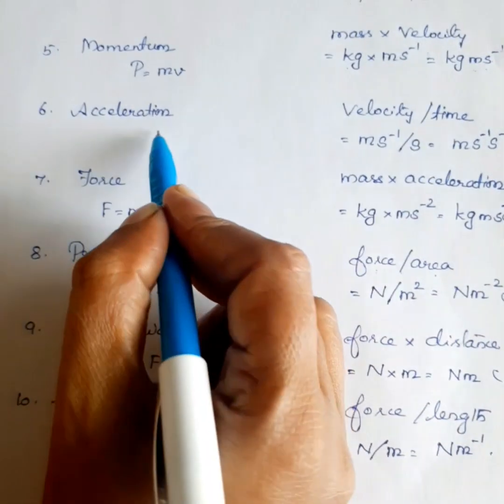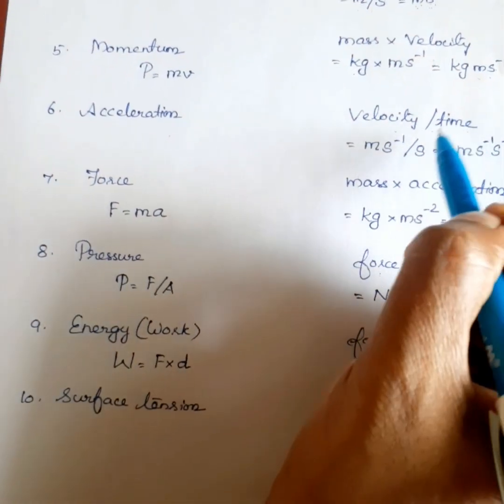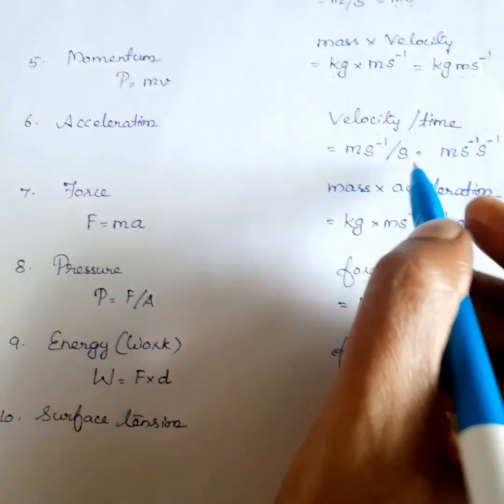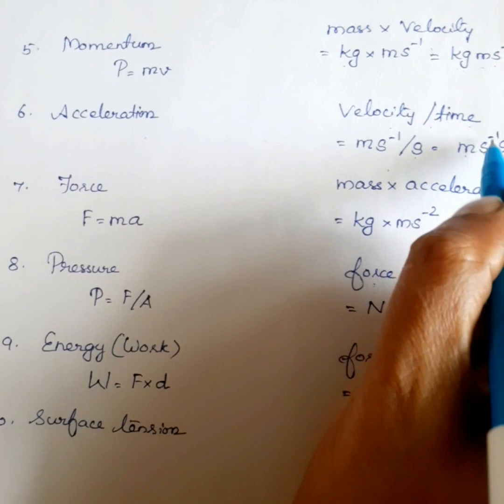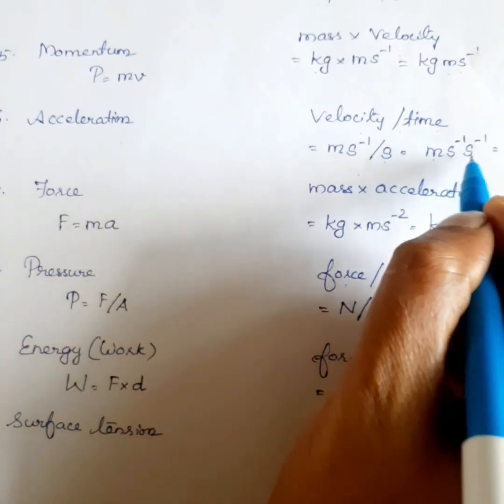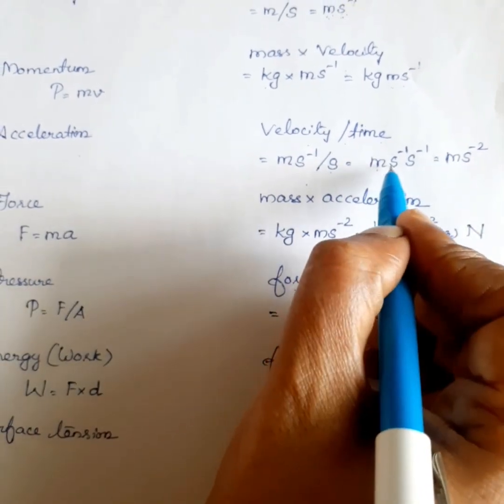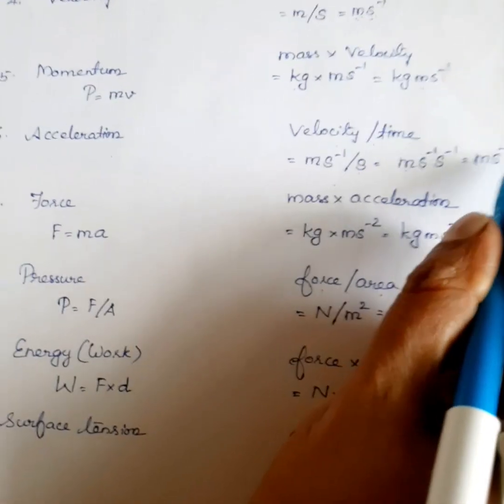Next one is acceleration. Acceleration is equal to velocity by time. And what's the unit of velocity? Meter second power minus 1, divided by time, which is second. So, meter second power minus 1, and here also you have second power minus 1. So, meter second power minus 1 minus 1, minus 2. So, meter second power minus 2.